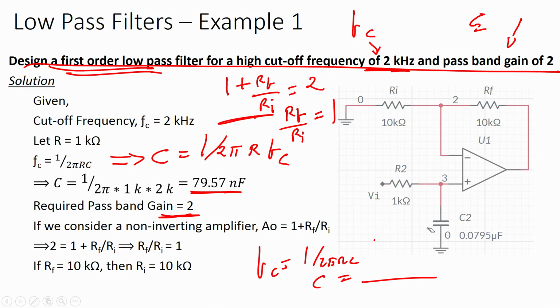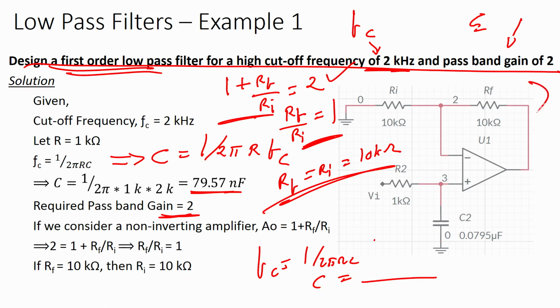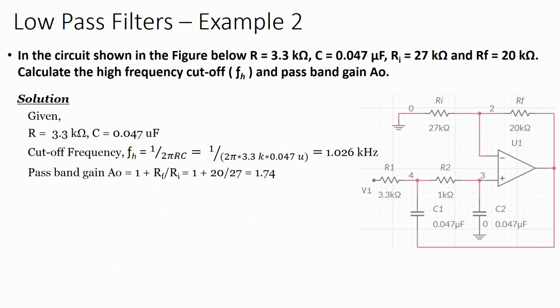We do not know the value of RF and RI, but we know the value of gain. So, we know that 1 plus RF by RI equals 2, so RF by RI equals 2 minus 1, which is 1. That means RF should be equal to RI. We can take any value, let us say 10 kilo ohms. Now you have the values of RF, RI, C and R, and based on these values you can design this low pass active filter. Easy, super easy, right. Let us take one more example.